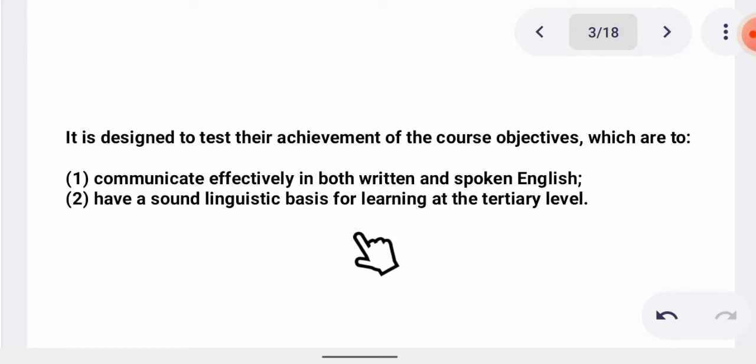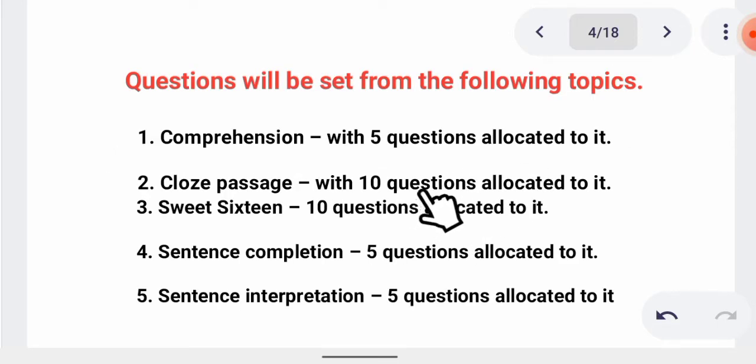Comprehension and passage is designed to test your achievement of the course objectives, which are to communicate effectively in both written and spoken English, and secondly, to have a sound linguistic basis for learning at the tertiary level. So let us move further to see the kind of questions you will be expecting from the comprehension and passage on the day of your JAMB examination. You'll be expecting 5 questions allocated to it.